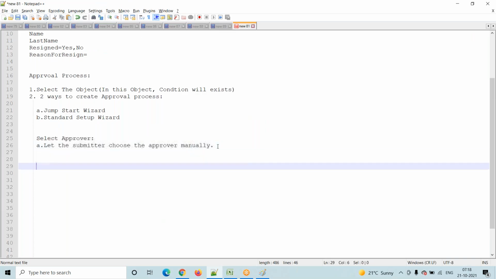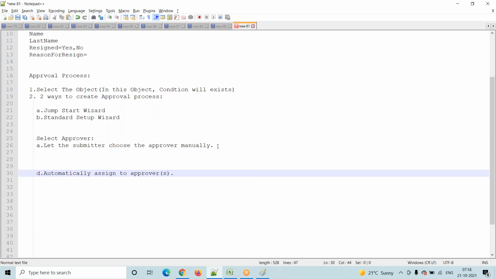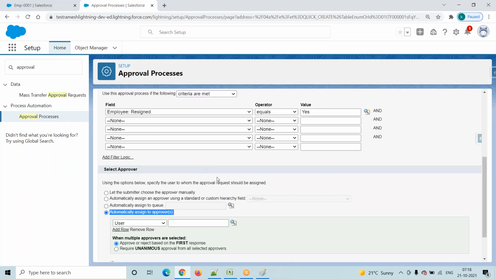Go to here. This is the fourth option, automatically assigned to approver. While creating an approval process only, we will define he is the approver. If any employee resigns from the service, then there is no option. It will automatically be sent to this particular approver only. Now go to here. User is there, queue is there, related user is there. All are users only other than the queue. Queue is a separate concept we will discuss.